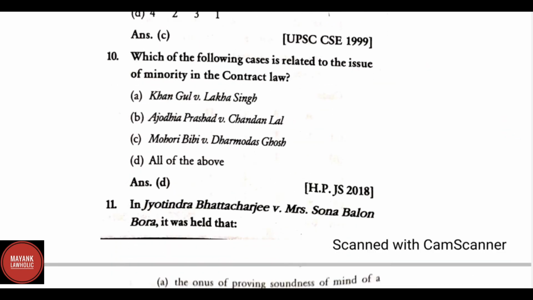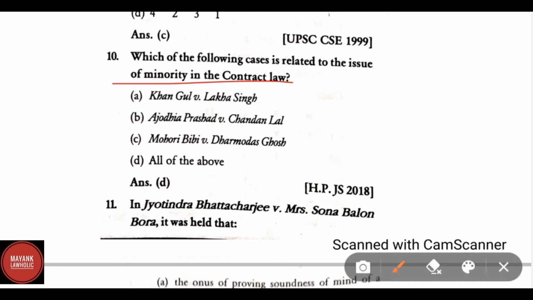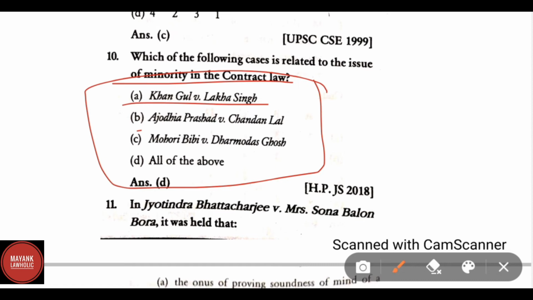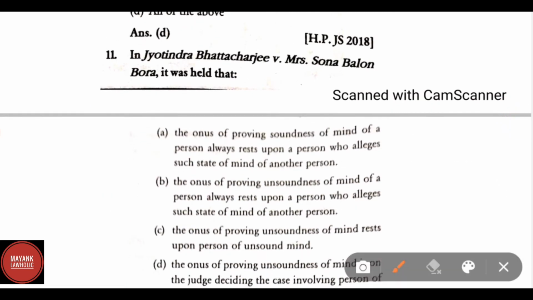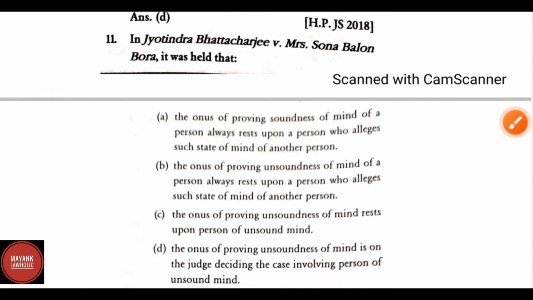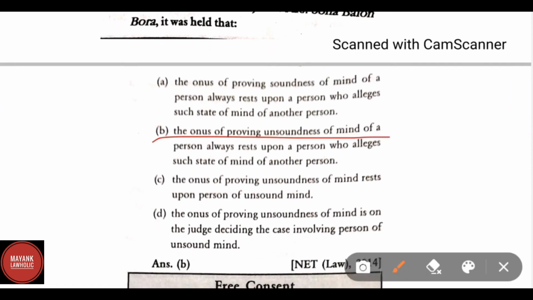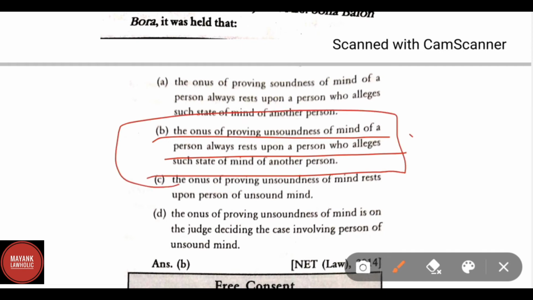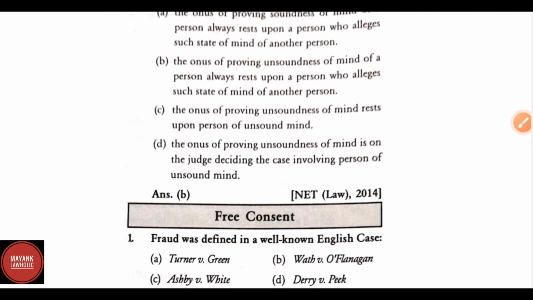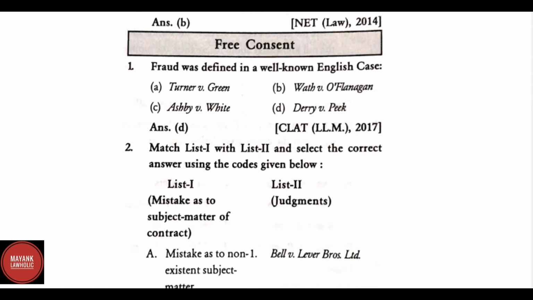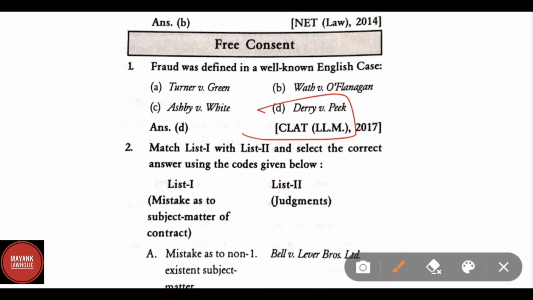Which of the following cases related to the issue of minority in the contract law? Correct answer is all of the above, and these cases are Khan Gul versus Lakha Singh, Ayodhya Prasad versus Chandan Lal, Mohri Bibi versus Dharmadas Ghosh. In Jyotendra Bhattacharjee versus Mrs. Sona Bolon Bora, it was held that the onus of proving unsoundness of mind of a person always rests upon the person who alleges such a state of mind of another person. This was held in Jyotendra Bhattacharjee versus Mrs. Sona Bolon Bora. Fraud was defined in a well-known English case, Derry versus Peake.